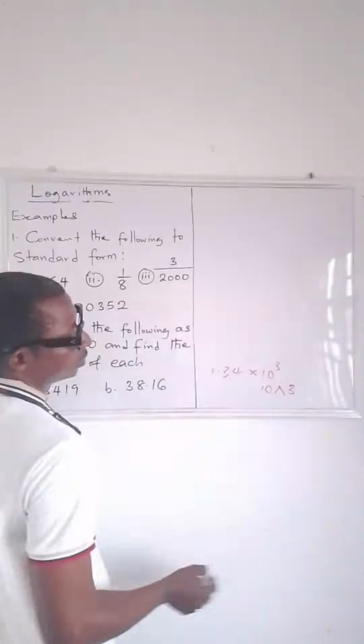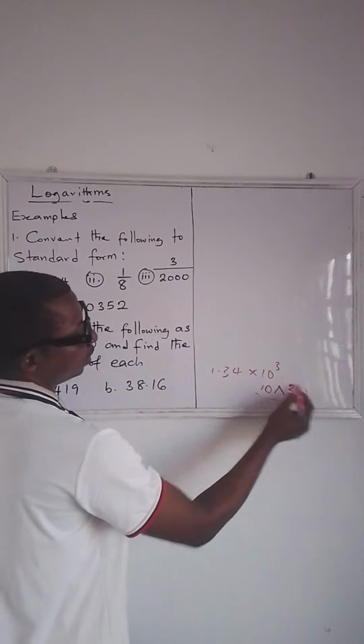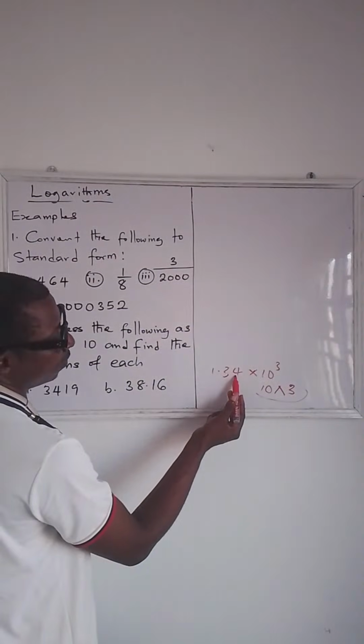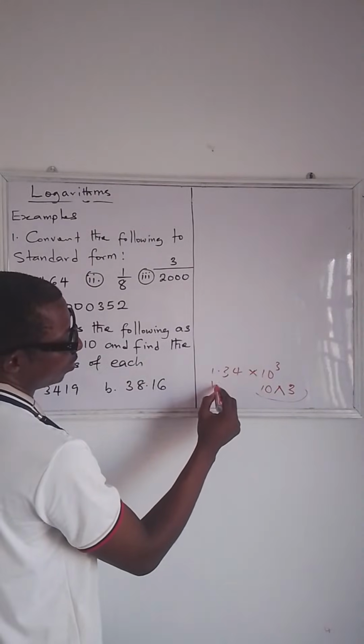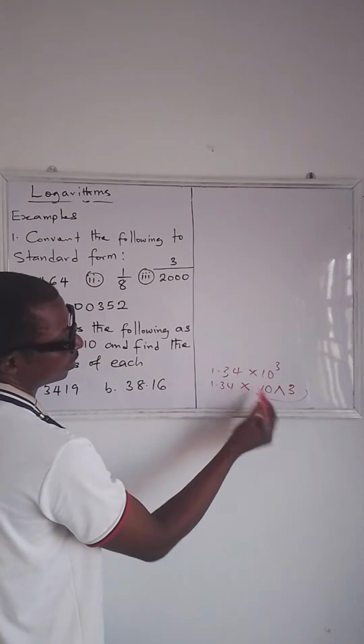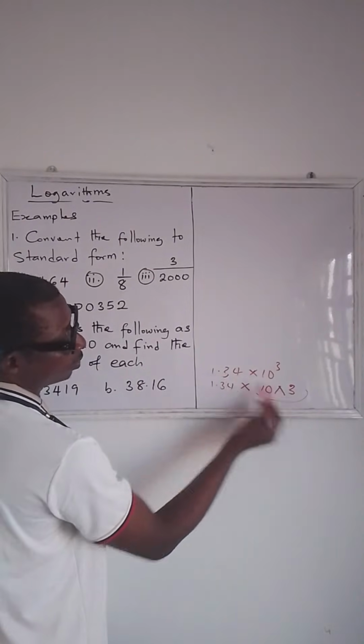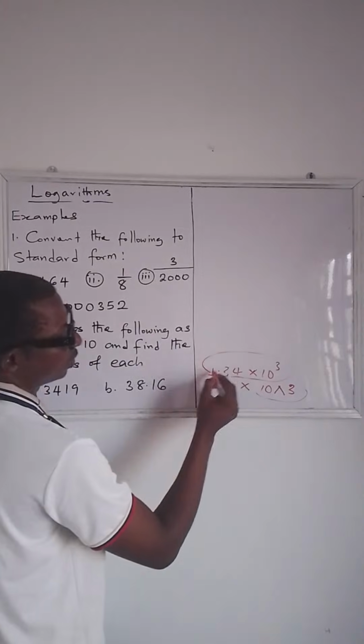So we have 1.34 times 10 raised to the power of 3. You can write it this way so that I will know what you are talking about.